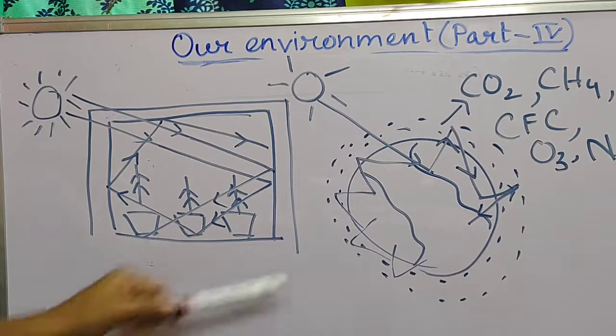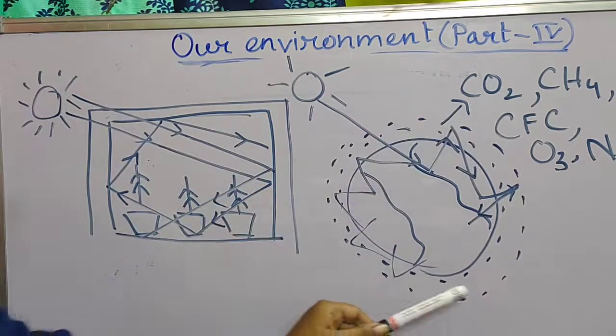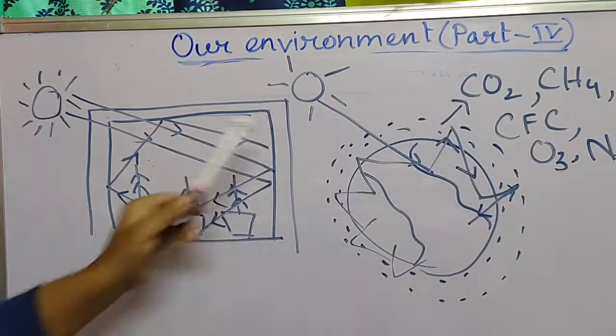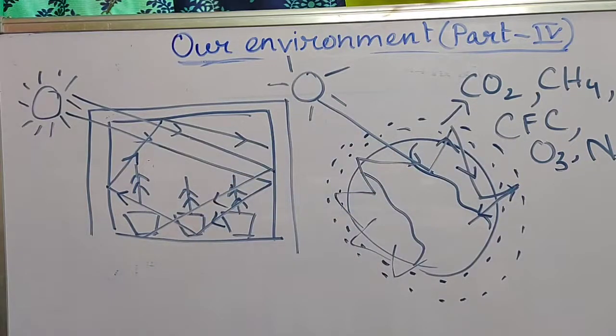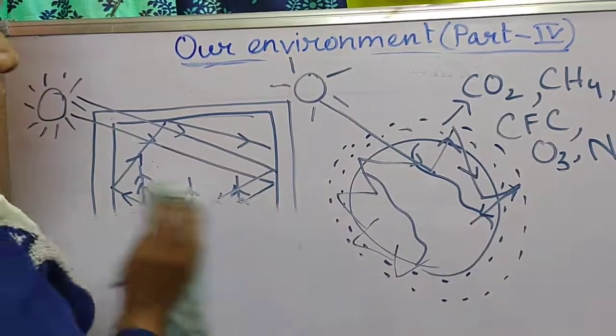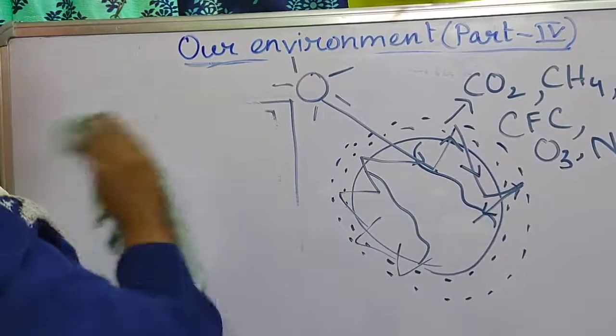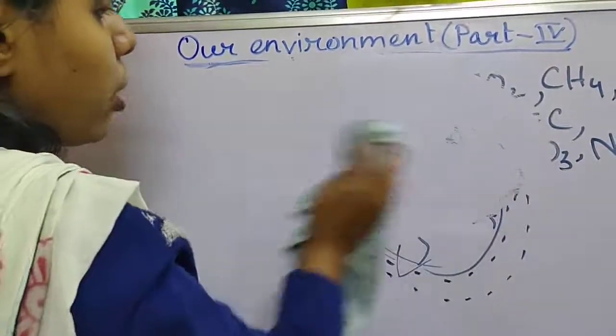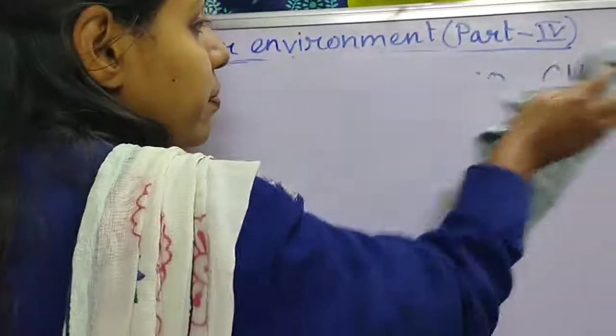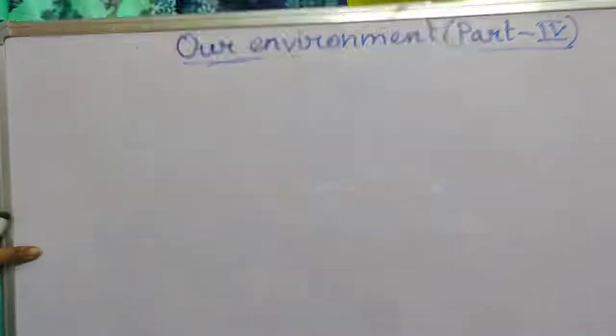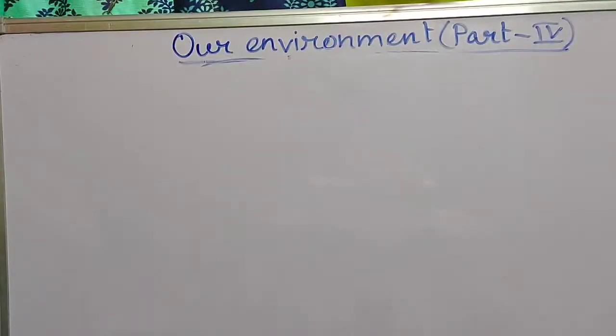Okay, so as these gases act as the greenhouse, these gases are called greenhouse gases. Clear? So that's why the name is given as greenhouse gases. Clear? Okay, so now this is the total phenomenon of greenhouse gas and global warming also. Next we will see different greenhouse gases, their natural sources as well as their man-made sources.